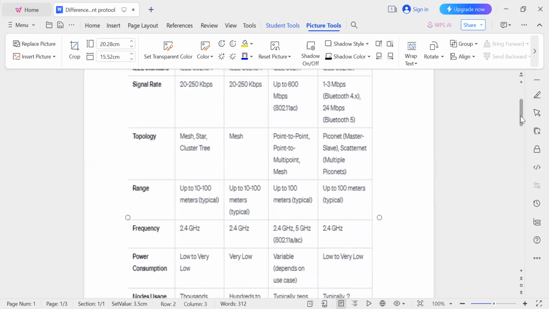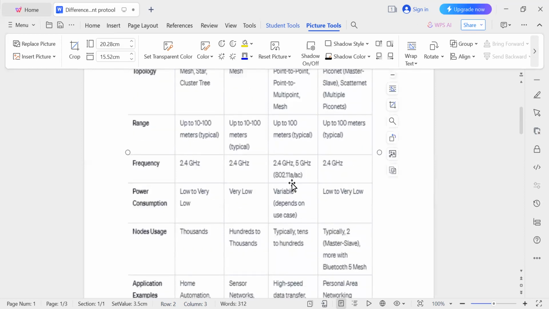Next is frequency. All four operate in the frequency range of 2.4 gigahertz, and 5 gigahertz for 802.11a or AC. This is very easy to remember: 2.4, 2.4, 2.4, and 2.4. So if you don't remember 5 gigahertz for 802.11 AC, don't write it. You can write only 2.4 gigahertz.